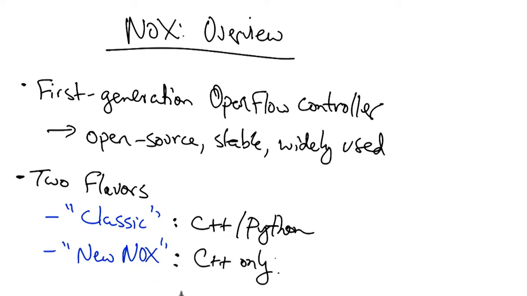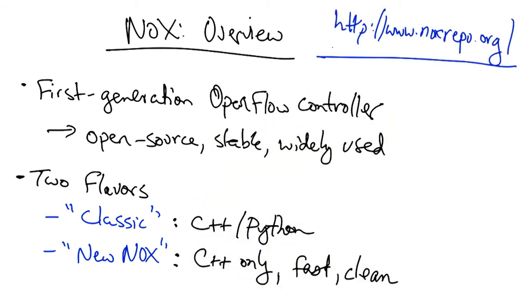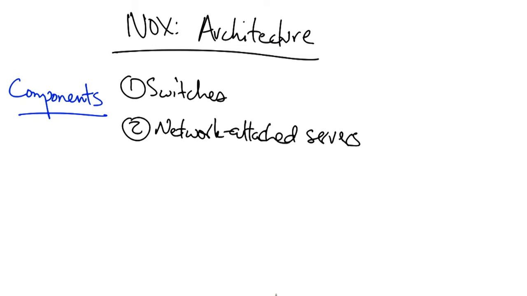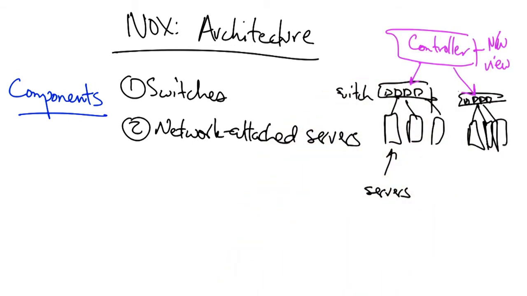The new NOX is C++ only. The codebase is fast, clean, and well supported. More information about NOX is available at noxrepo.org. In a NOX network, there may be a set of switches and various network-attached servers. The controller maintains a network view, and the controller may also run several applications that operate on that network view.